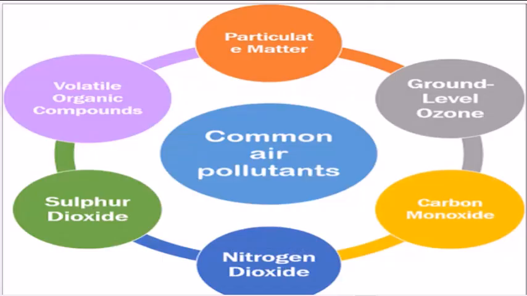Common air pollutants. This image shows a circle diagram that illustrates the common air pollutants. Particulate matter, tiny particles that can be inhaled and cause respiratory problems. Volatile organic compounds, gases emitted from various sources, contributing to smog formation. Sulfur dioxide, a gas produced mainly by burning fossil fuels, causing respiratory irritation.